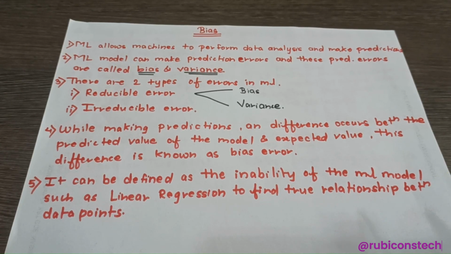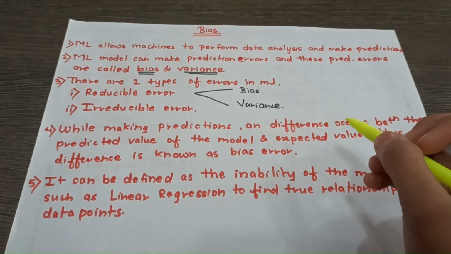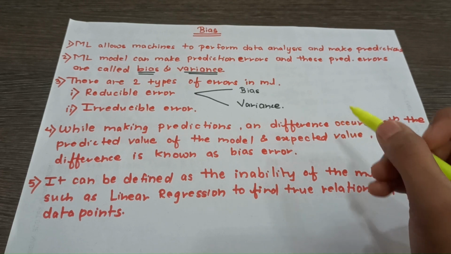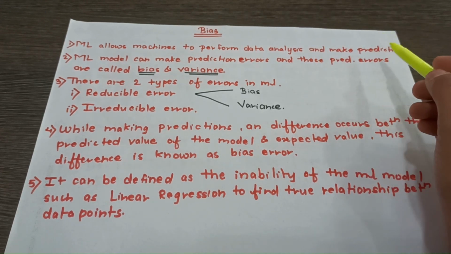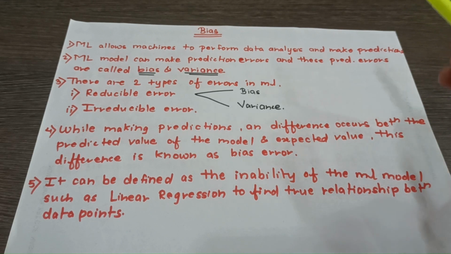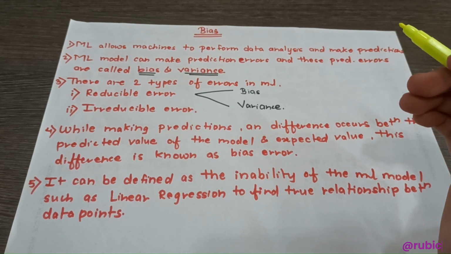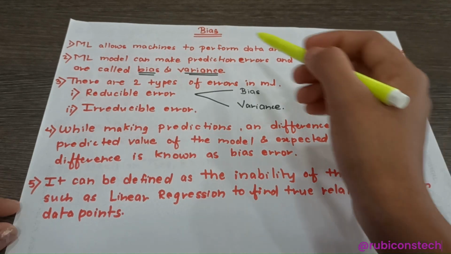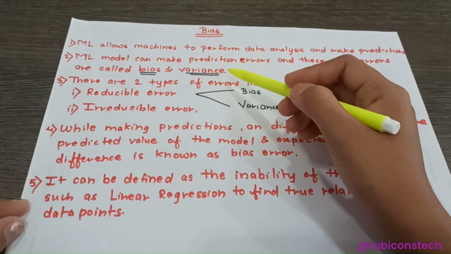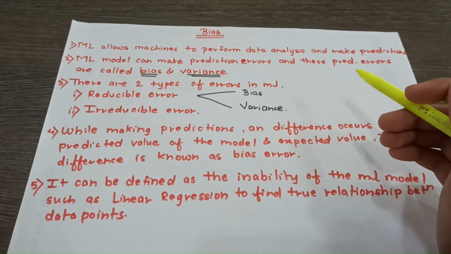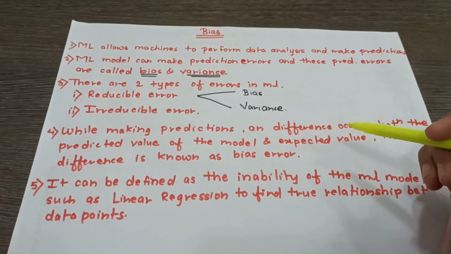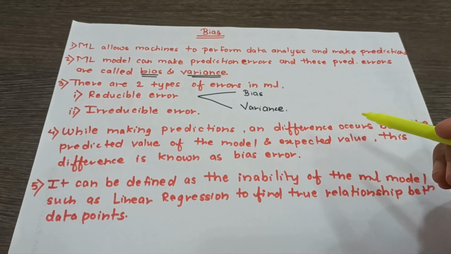Today we are going to study about what is bias in machine learning. So machine learning is a subset of artificial intelligence that allows the machines to perform the data analysis and make the predictions. However, if the machine learning models are not accurate, it can make prediction errors, and these prediction errors are called as the bias and variance. So the main aim of machine learning is to reduce these errors in order to get the accurate result.